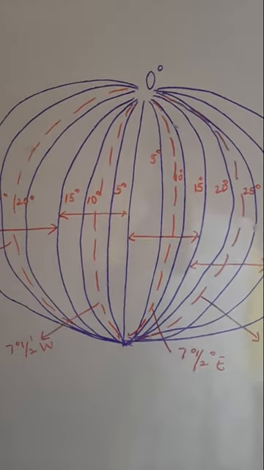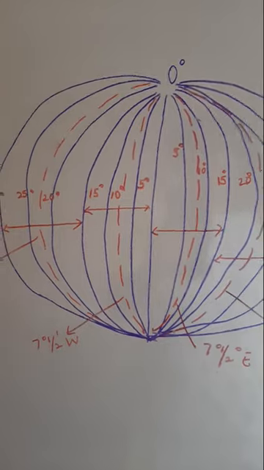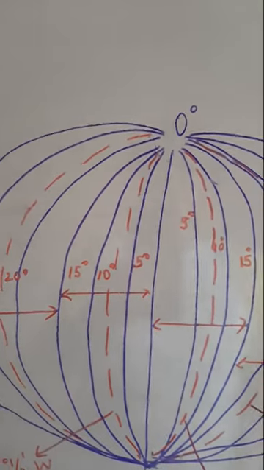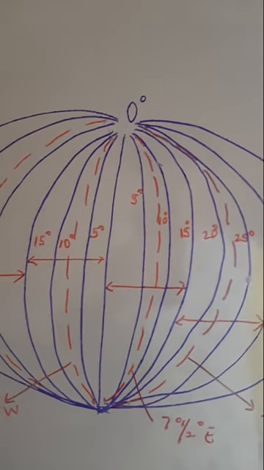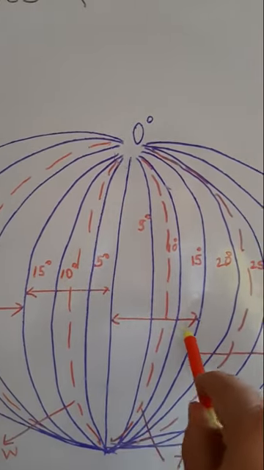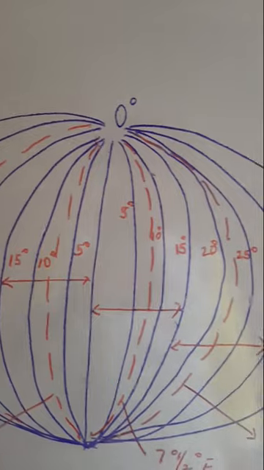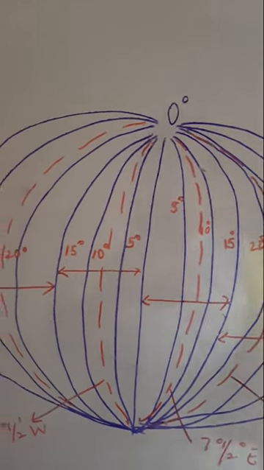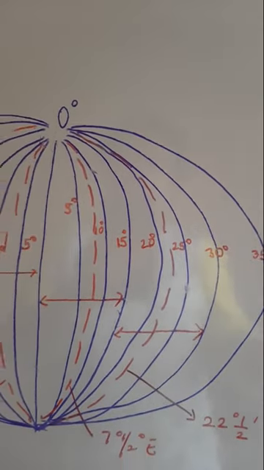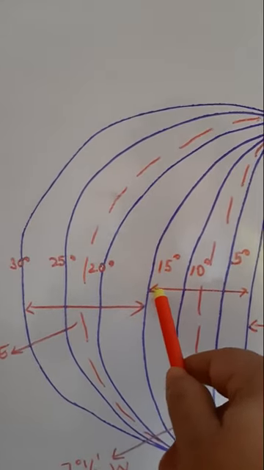Now children, coming to the main concept, how the time zones were created. You can see, children, this is 0 degree, and so this is the prime meridian. What these cartographers did was divide the longitudes into 15 degree zones. 15 degrees together was taken as a single unit. So from 0 to 15 degrees, 15 to 30, then 30 to 45. Similarly this side also, from 0 to 15, 15 to 30.